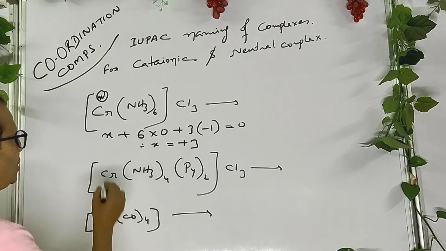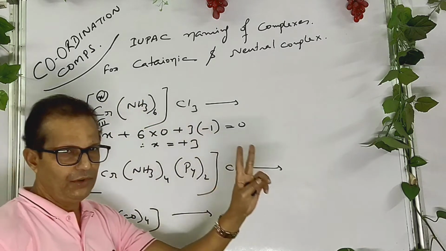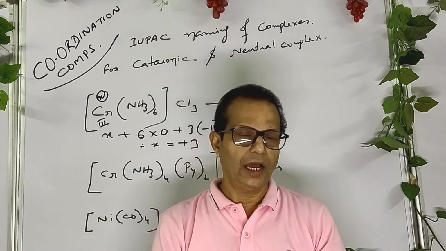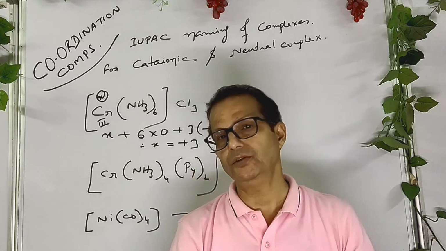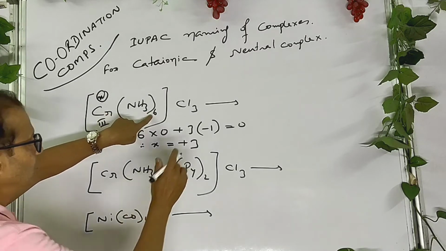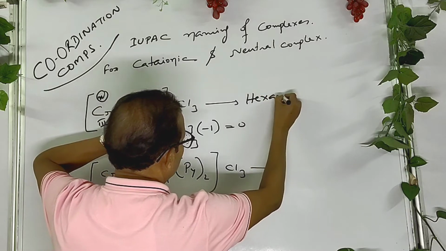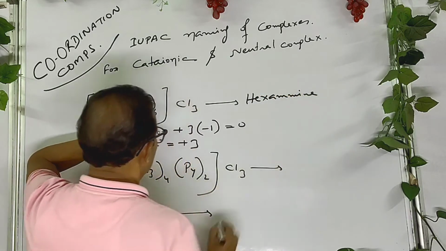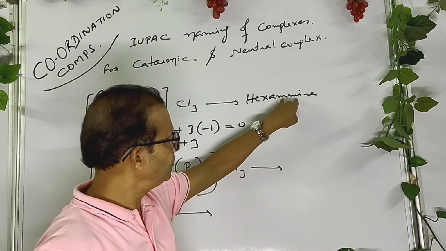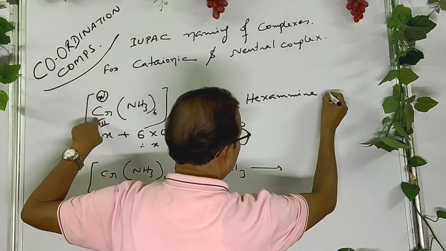And you know that the oxidation state is written as Roman. So what is its name? During the IUPAC naming of complexes, only remember it: the IUPAC name, only the complex part is used, not the whole. So it is ammonia. So there are 6 ammonia. So hexaammine. The IUPAC name of ammonia, don't forget to write double M. Hexaammine. Chromium is the central metal.